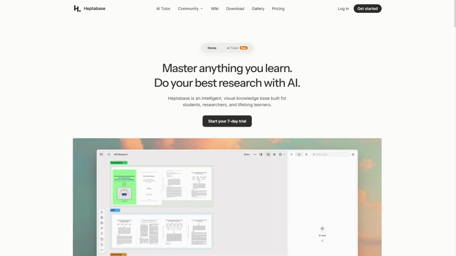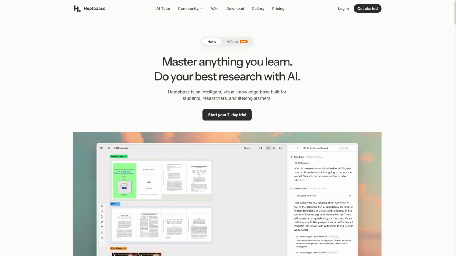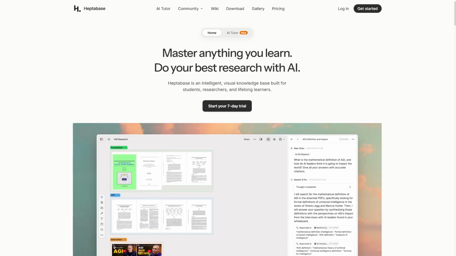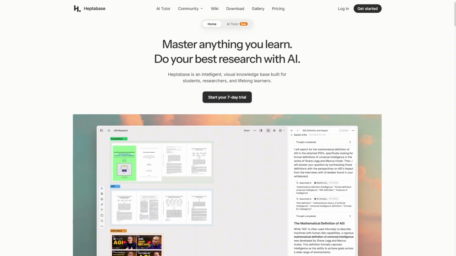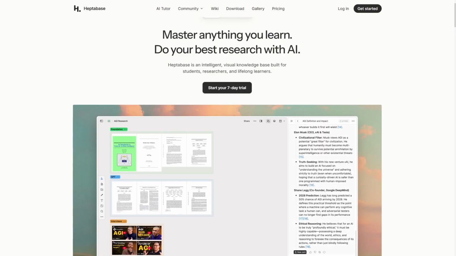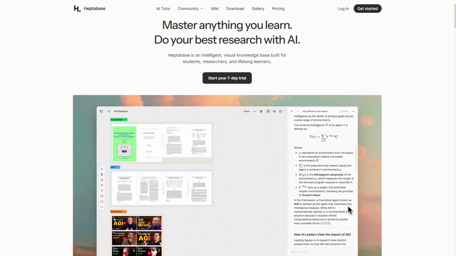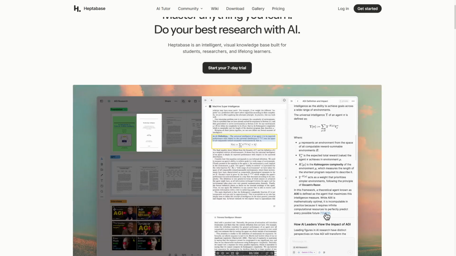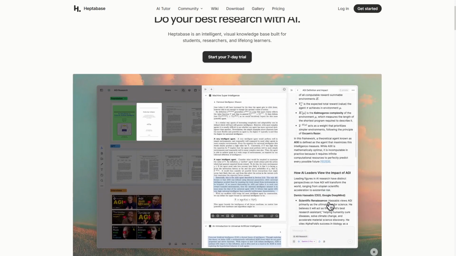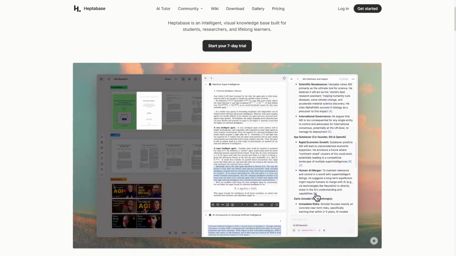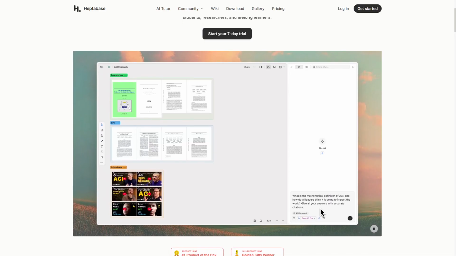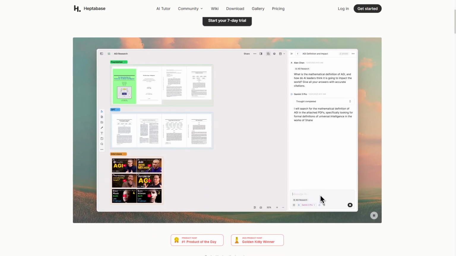Heptabase is a visual note-taking app that uses a spatial canvas to organize ideas as cards. Users create and connect notes through a flexible whiteboard interface, making it easy to map out thoughts visually. This approach works well for brainstorming, project planning, and creative workflows. Heptabase supports markdown editing within cards and offers tools for tagging and linking notes intuitively.